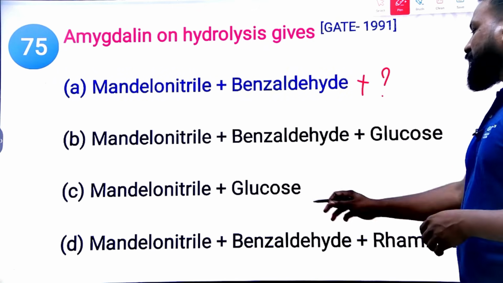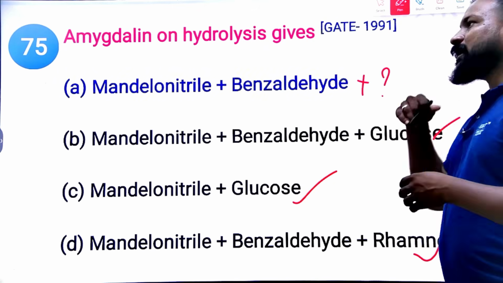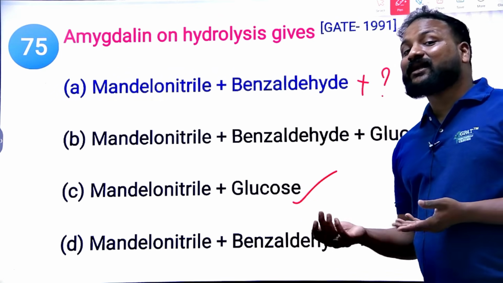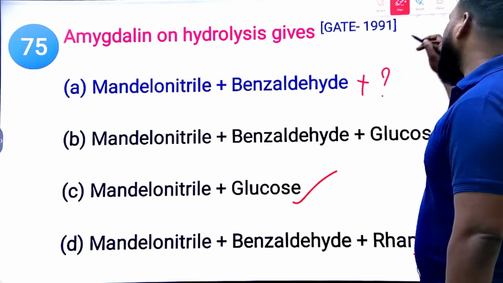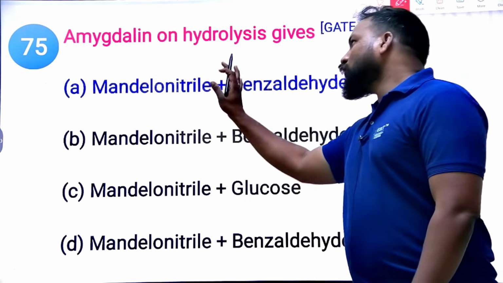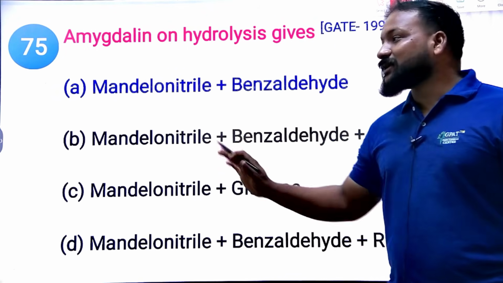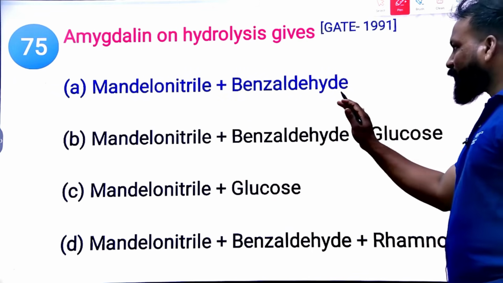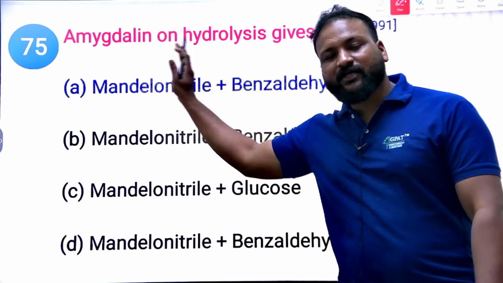If it contained any glucose, maybe the bitter almond might become sweeter, but it doesn't contain a glucose molecule. That's why it is bitter. Try to remember: no bitter almond contains sugar. In all the other options we have sugar, but in this option there is no sugar, because it is obtained from the bitter almond. Bitter almond contains amygdalin.